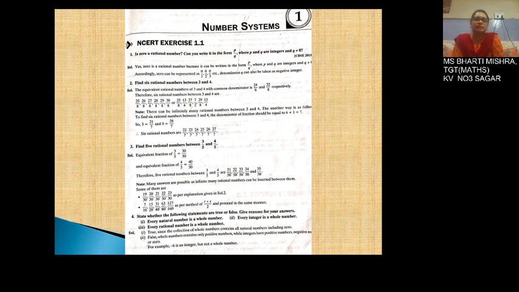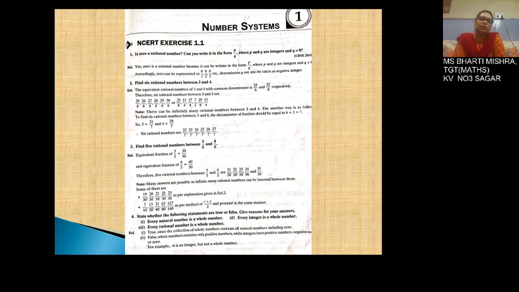There is one more method. We can proceed as per this method: 2 numbers are given, 3 upon 5 and 4 upon 5. So we will add these two and divide by 2. That is 3 upon 5 plus 4 upon 5 comes to be 7 upon 5, and you will divide by 2, it comes to be 7 upon 10. And in this way, you will find in-between numbers using the formula r plus s upon 2, and you will be getting the required answer.